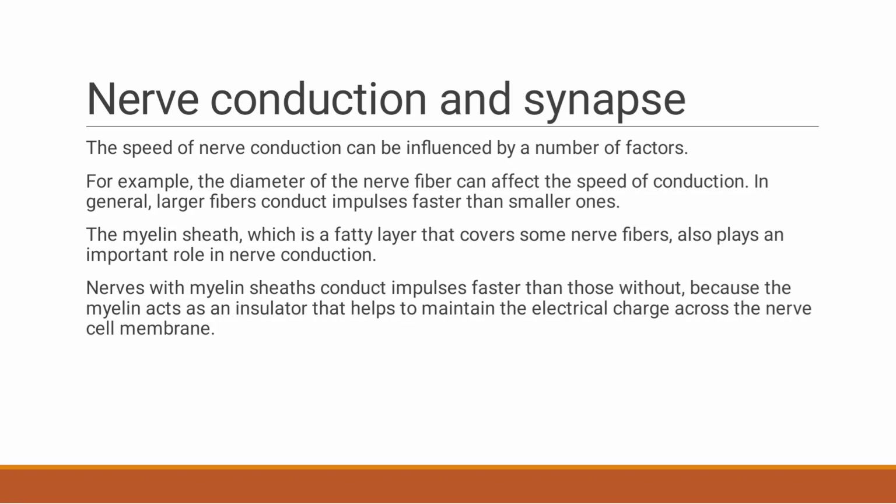Then the myelin sheath. This is a layer that covers some nerve fibers. The nerves with the myelin sheath will conduct impulses faster than those without, because this myelin sheath acts as an insulator and helps to maintain the electrical charge across the nerve cell membrane.